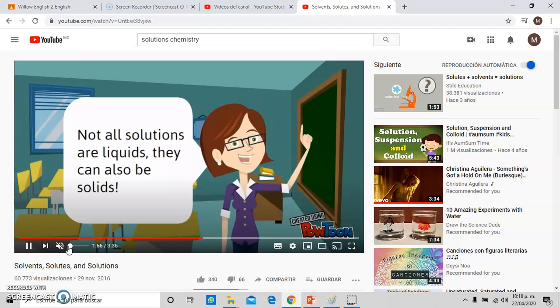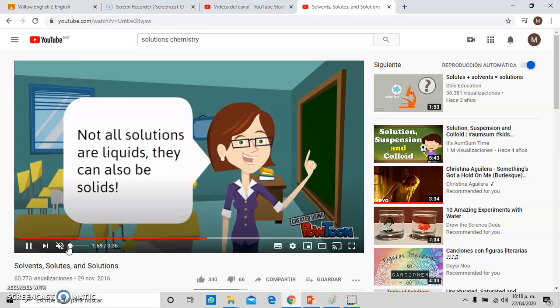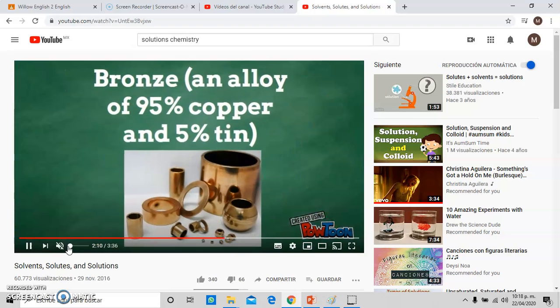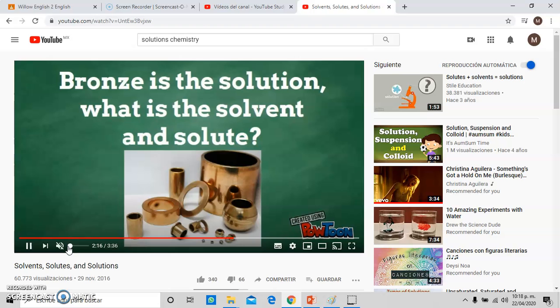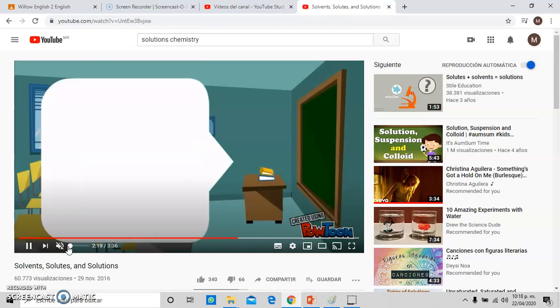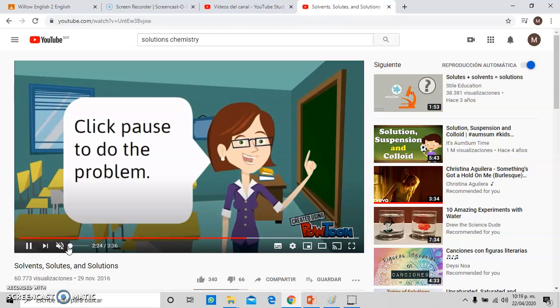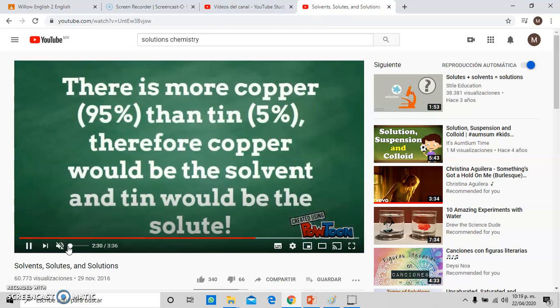Not all solutions are liquids, they could also be solids. Here's an example of a solid solution that you might see in your chemistry class. Bronze is an alloy of 90% copper and 5% tin. Bronze is the solution. What is the solvent and solute? Pause the video now to think about the problem before moving forward. There is more copper, 95%, than tin at 5%. Therefore, copper would be the solvent and tin would be the solute.